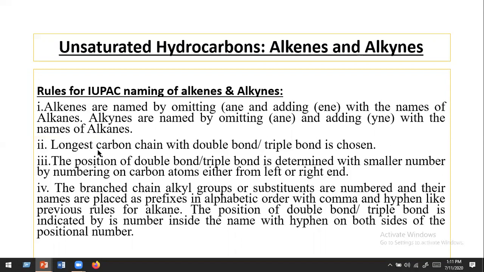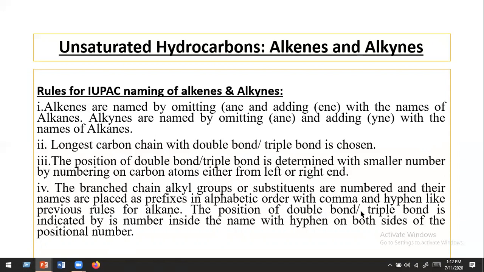You have to consider the longest carbon chain with double bond or triple bond is chosen. Third point, the position of double bond or triple bond is determined with a smaller number by numbering on carbon atoms either from left or right end. It means you have to consider the longest carbon chain keeping carbon-carbon double bond or carbon-carbon triple bond at least number of position. The branch chain alkyl groups or substituents are numbered and their names are placed as prefixes in alphabetic order with comma and hyphen like previous rules for alkane.